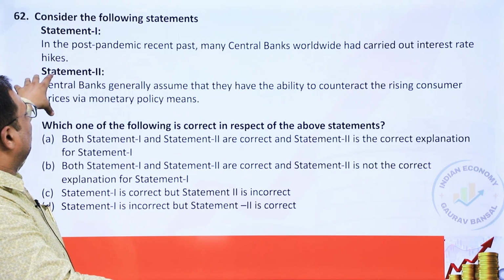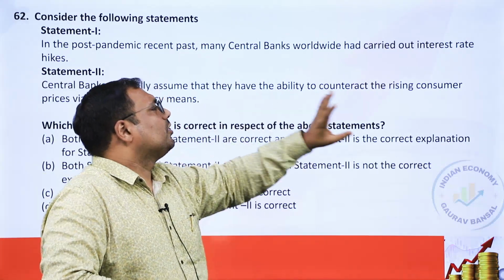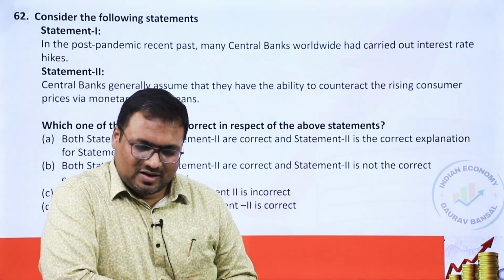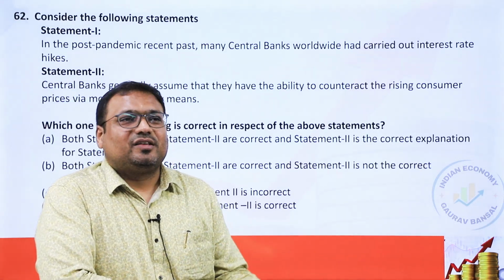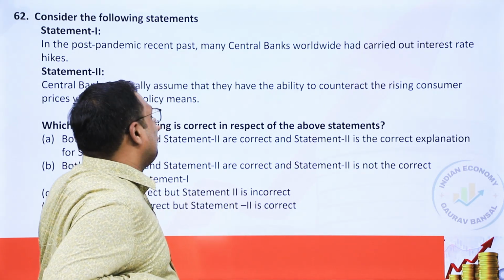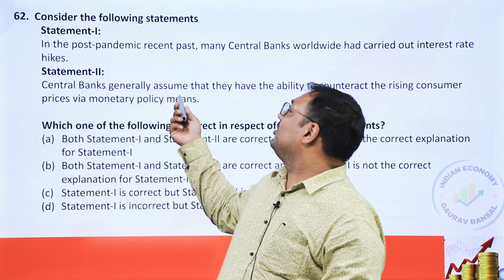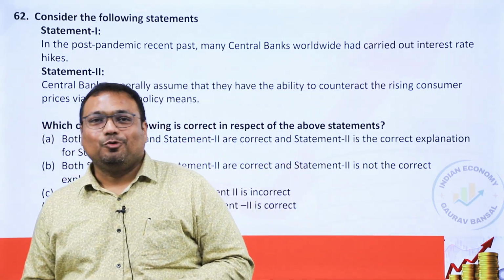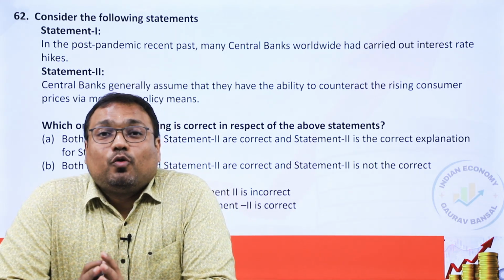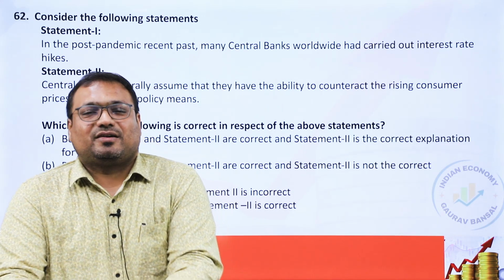For now, let us look at the second statement. Central bank generally assume that they have the ability to counteract the rise in prices via monetary policy. That is correct. Central banks believe that they can control inflation through interest rate or monetary policy. So why is it said that the central bank generally assume? Because it is true that they assume. The monetary policy doesn't always work 100%. So it is more of an assumption rather than a fact.